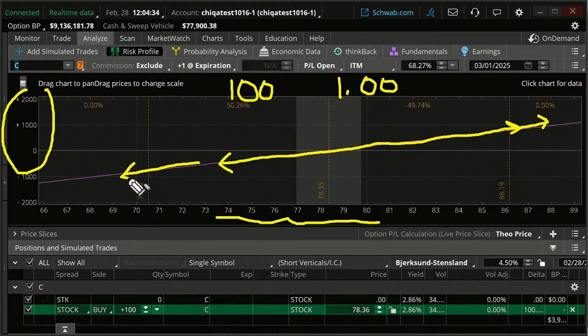What's our loss on the stock? Well, you can lose everything you put into the stock. In this case, it's a $78 stock. That'd be $7,800 for 100 shares, and you could lose that all. You lose more and more the further it goes down.